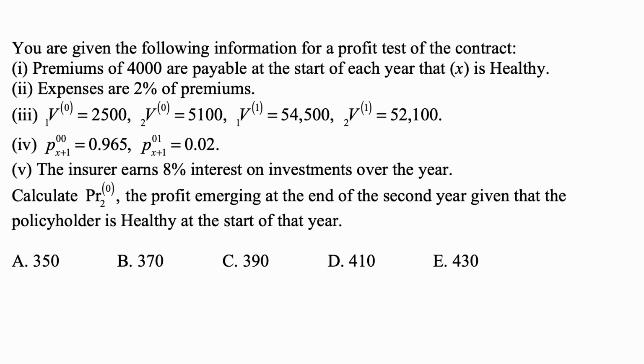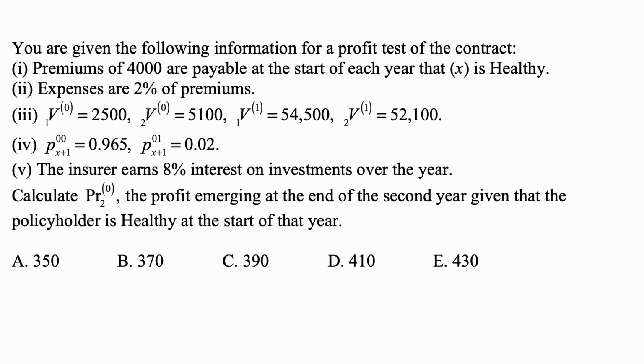Don't be disturbed that these two probabilities do not add up to 1. There are actually 3 states, 0, 1, and 2. So the remaining probability amount, which is 1 minus 0.985, that's 0.015, is the probability of transition to state 2, the absorbing state of death.